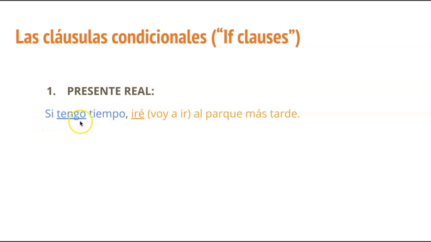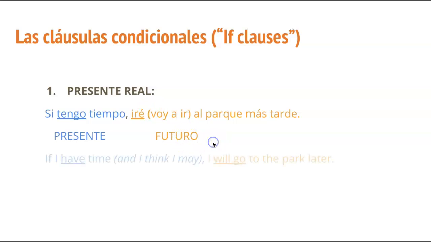So you're proposing something here, that's the consequence later, if this is true. Note that the time frames here are, the first clause after si is in the present, the second clause is in the future. Okay, the meaning in English is fairly straightforward. If I have, also in the present in English, and I will go, that's the future in English.